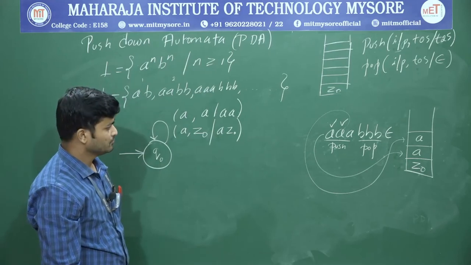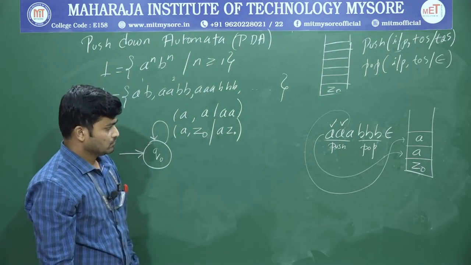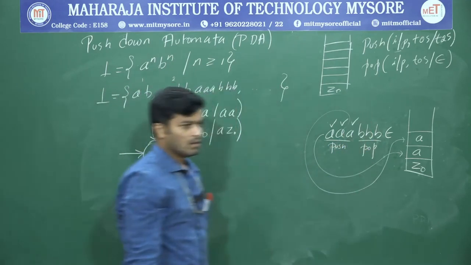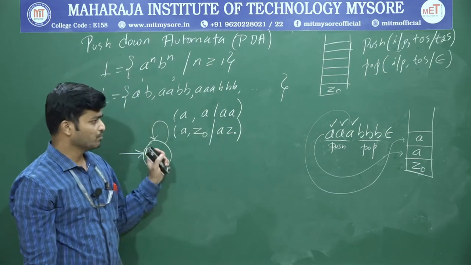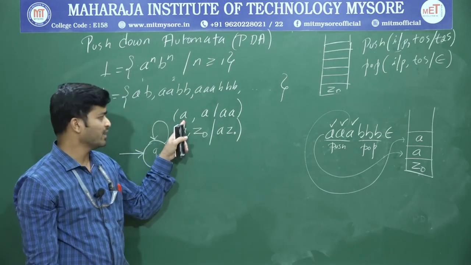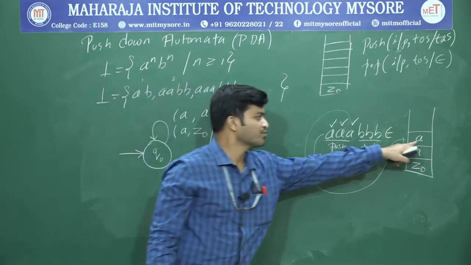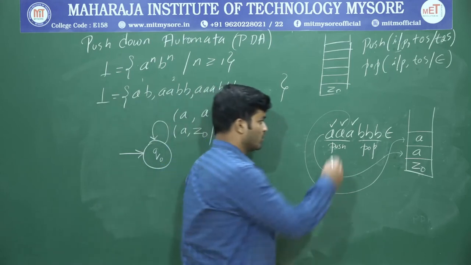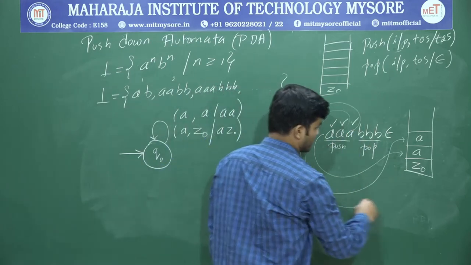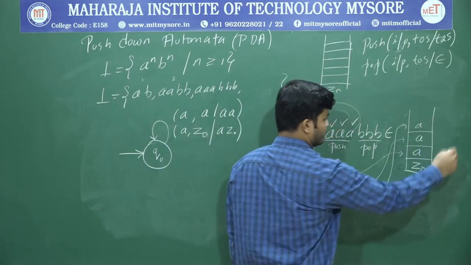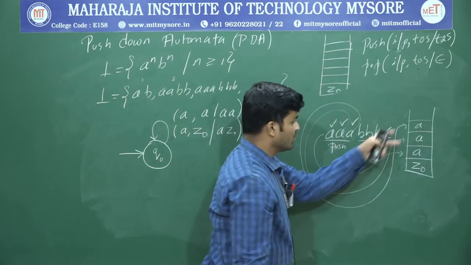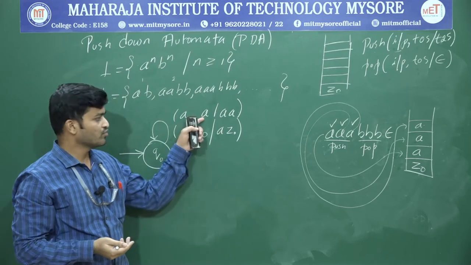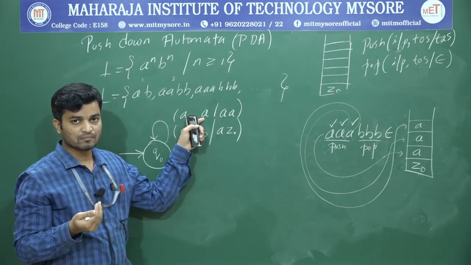Okay. So now again, what is the input? Input is A. If the input is A, what is the representation? Push operation. First the input is A, and the top of the stack is also A. Already written. Okay. Now what is the operation I have to perform? Push. I am going to push this A onto the top of the stack. So what are the top 2 symbols? AA. So already I have written it, no need of writing it one more time. This will serve for any number of A's.